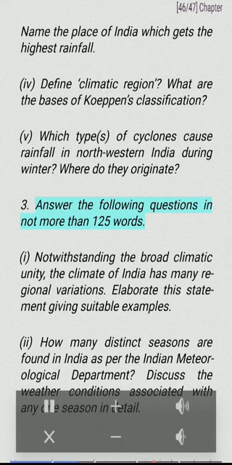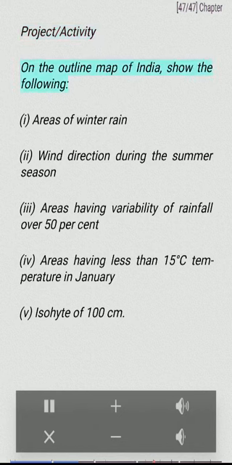3. Answer the following questions in not more than 125 words. I. Notwithstanding the broad climatic unity, the climate of India has many regional variations. Elaborate this statement giving suitable examples. II. How many distinct seasons are found in India as per the Indian Meteorological Department? Discuss the weather conditions associated with any one season in detail. Project, activity. On the outline map of India, show the following. I. Areas of winter rain. II. Wind direction during the summer season. III. Areas having variability of rainfall over 50%. IV. Areas having less than 15 degrees Celsius temperature in January.